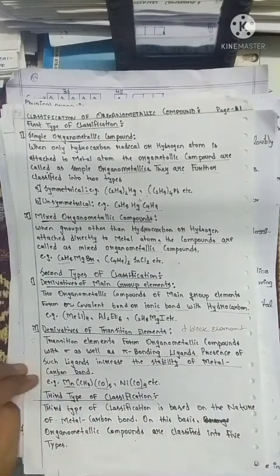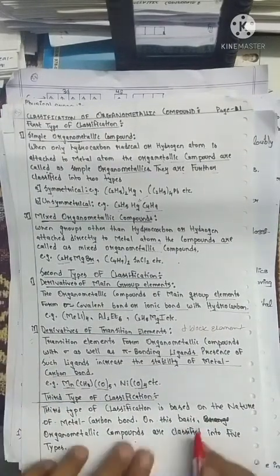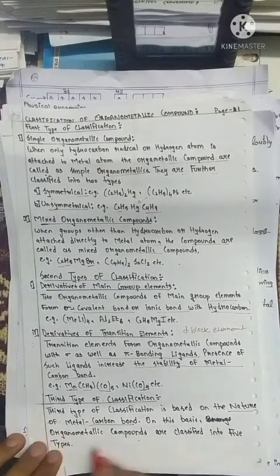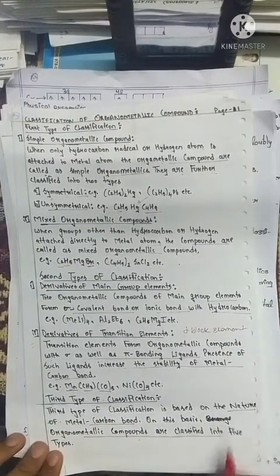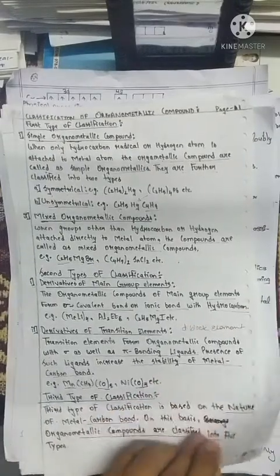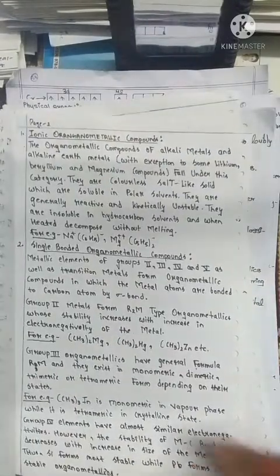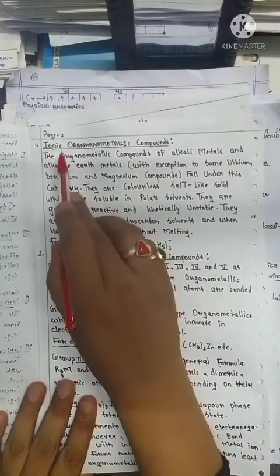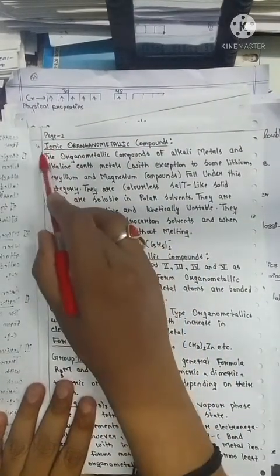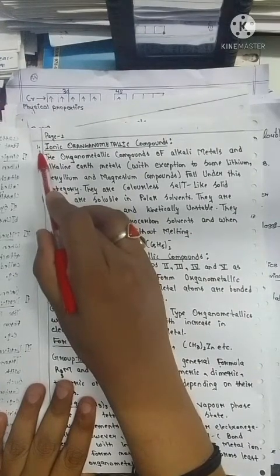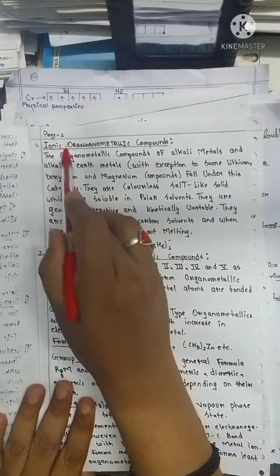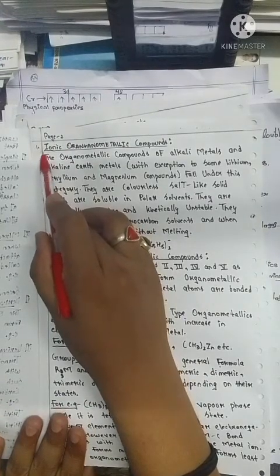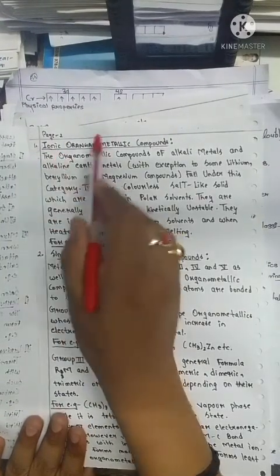Third type of classification is based on the nature of metal carbon bond. On this basis, organometallic compounds are further classified into five types. Now we are going to discuss which five types. First type is ionic organometallic compound. The name itself suggests that the bond present between a metal and hydrocarbon is purely ionic in nature.